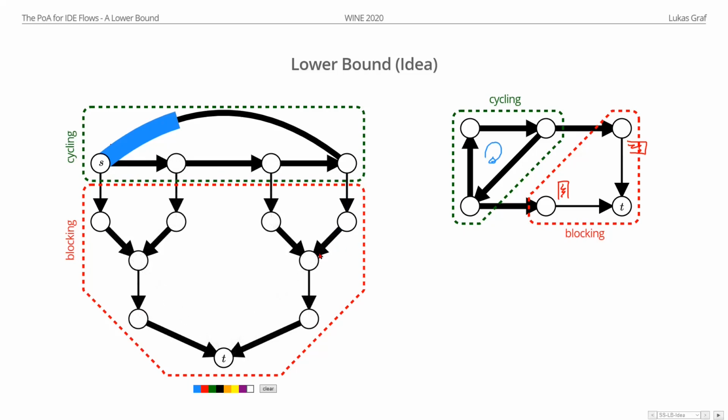And what happens now is, basically first the same thing as before. A Q forms here, flow is diverted to the right, Q forms here, flow is diverted to the right, Q forms here, Q forms here, and now flow goes to the left. So we have the same behavior as before, just a bit more Qs, but they are all smaller. So we still use the same amount of flow.